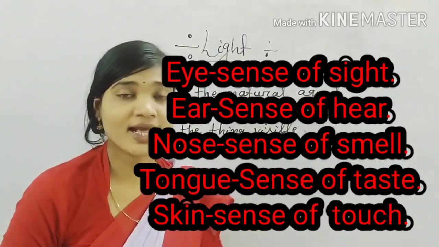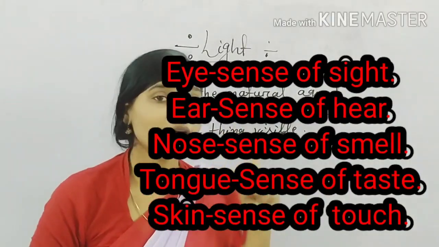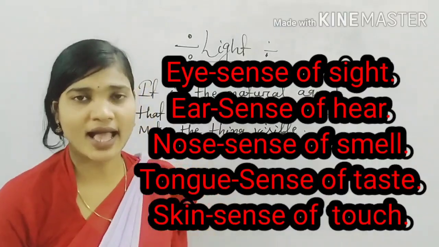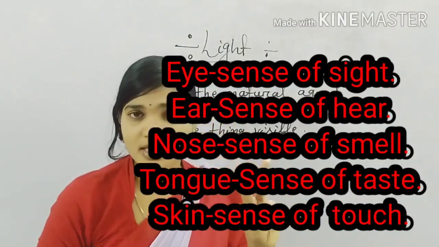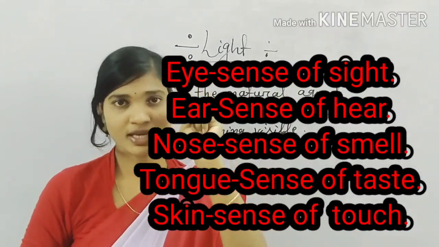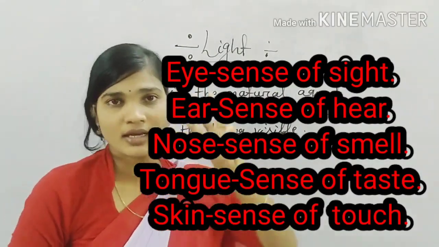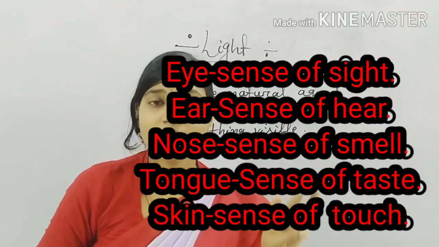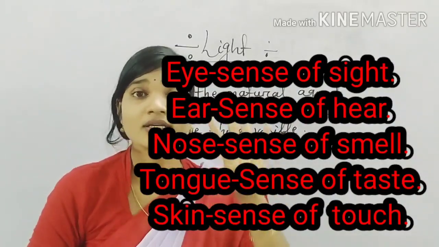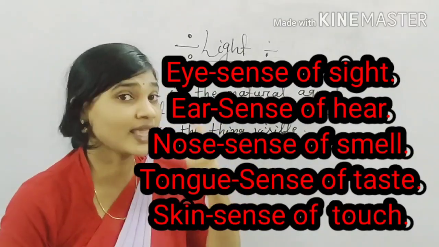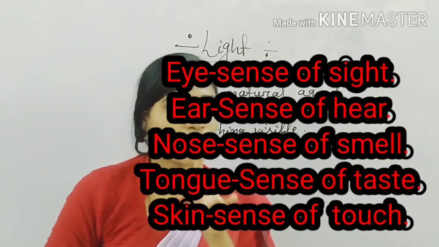So we know that eye is the sense of what? Eye is the sense of sight. Ear is the sense of hear. Tongue is the sense of taste. Nose is the sense of smell. And skin is the sense of touch.